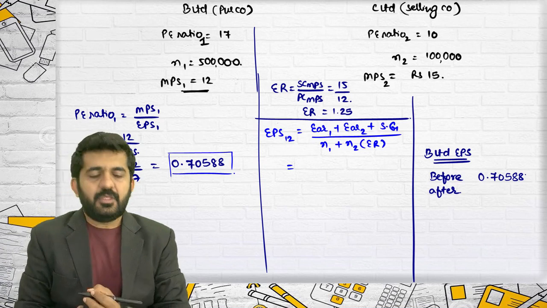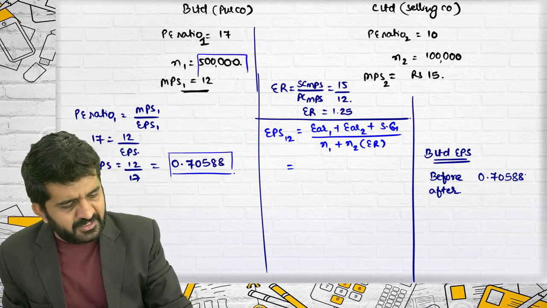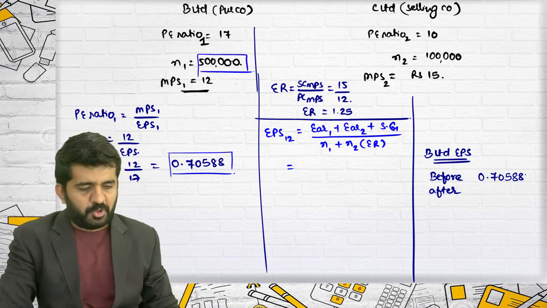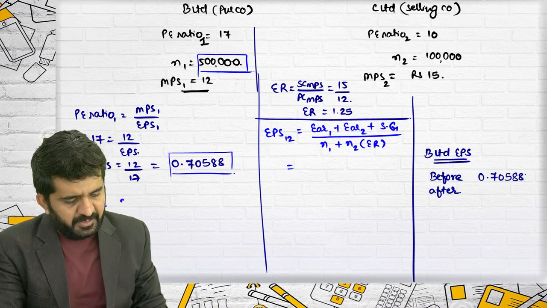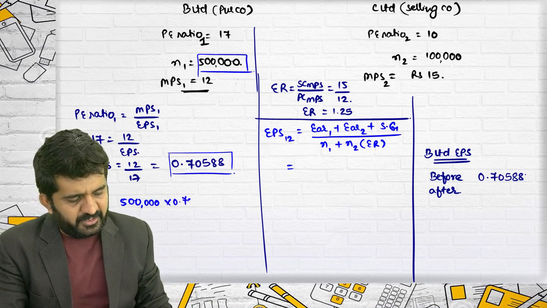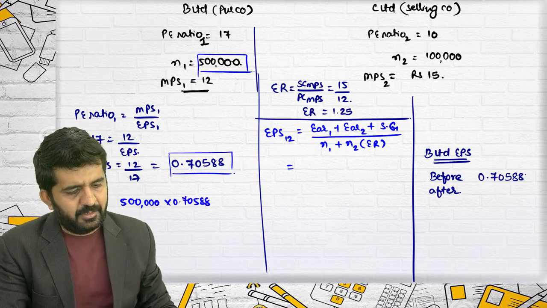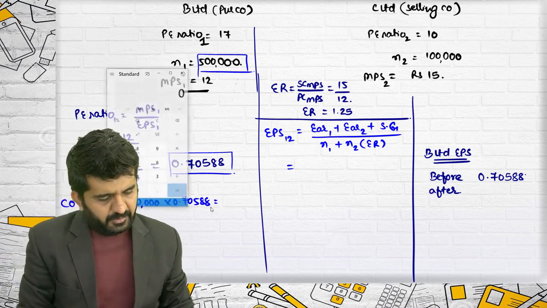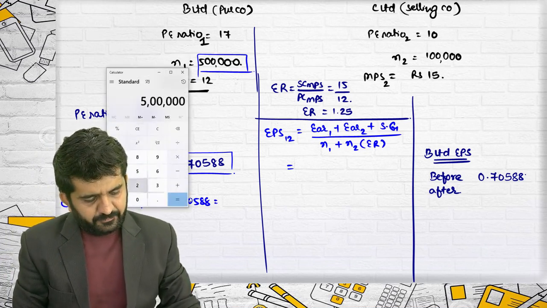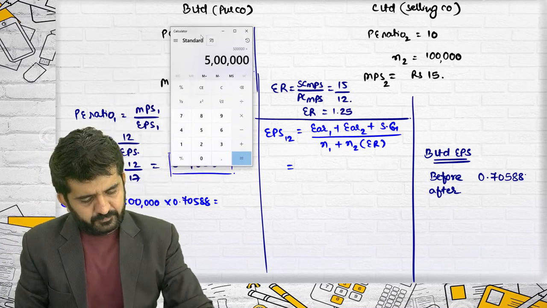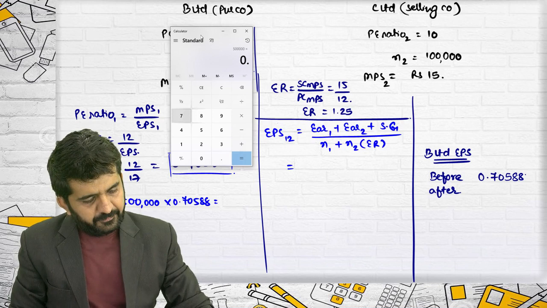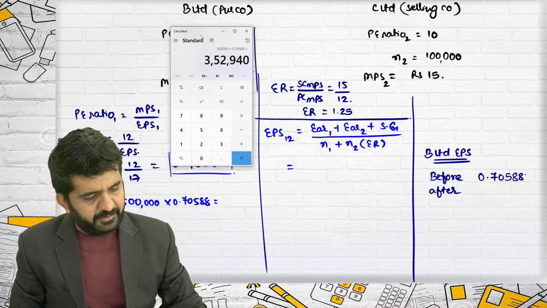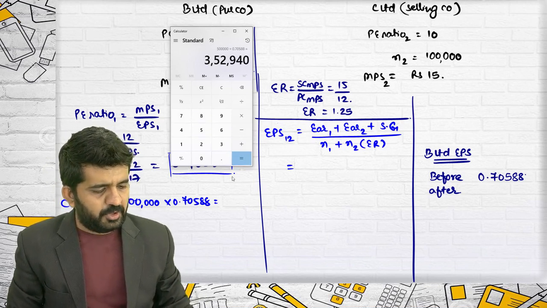Yes. You have number of shares? Yes. You can always find out total earnings of company 1. Company 1 earnings will be 5 lakh multiplied by 0.70588. It is 3,52,940.